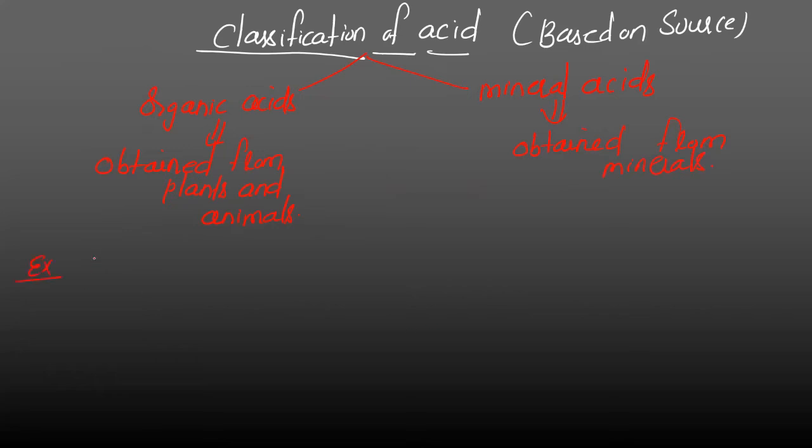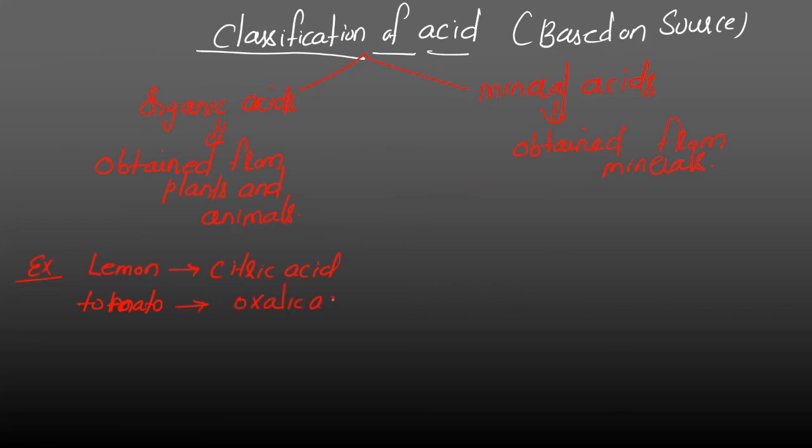Examples are very important. For example, lemon. We know lemon is sour in taste. Why? Because it contains some acidic component. What is the acid present in lemon? Citric acid. If you are taking tomato, which acid is present?